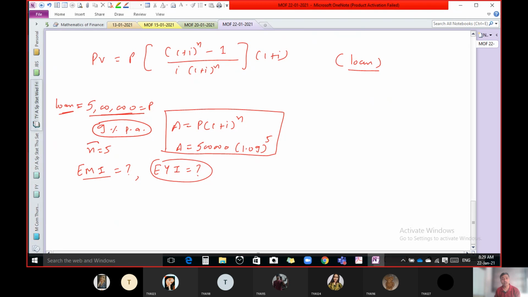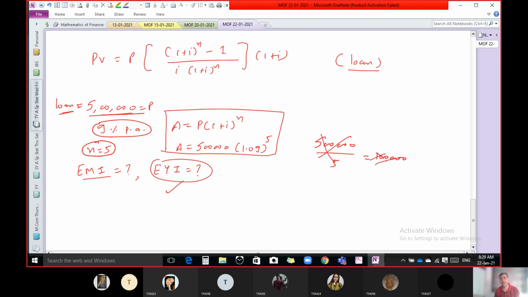So he wants to pay everything in 5 years, not after 5 years, in 5 years. What amount does he have to pay every year? So every year he has to pay some amount. Obviously it should be more than 1 lakh. Why? 5 lakh is the investment amount, loan amount, and he has to pay in 5 years. So he has to pay 1 lakh if there is no interest. But he has to pay interest also. So every time he has to pay some amount, obviously not just 1 lakh, but with 9% interest on this.